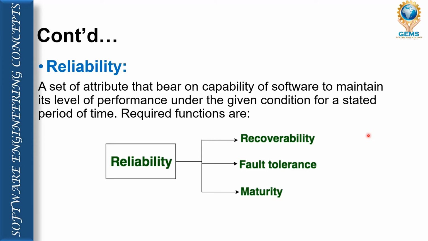That means our software is reliable in nature and can be maintained for a long time, or after a certain time it will start to give a problem. So that is the talk about reliability. This can be measured with the help of three parameters: recoverability, fault tolerance, and maturity. Whether our software is able to tolerate faults comes under fault tolerance. That property can be described by the reliability characteristics of a software.